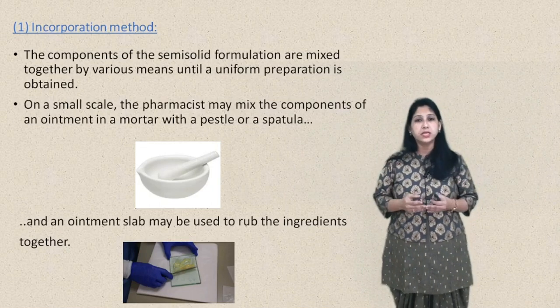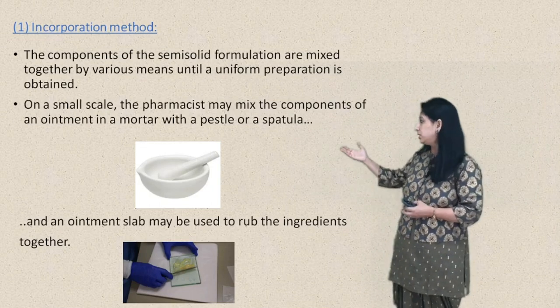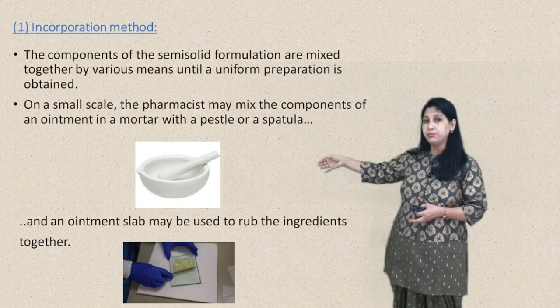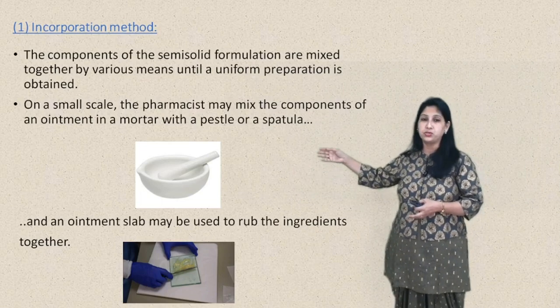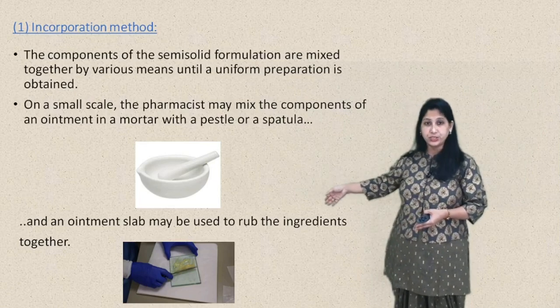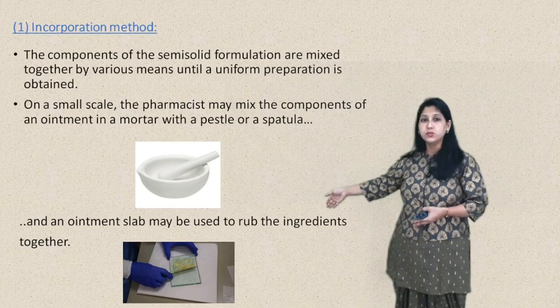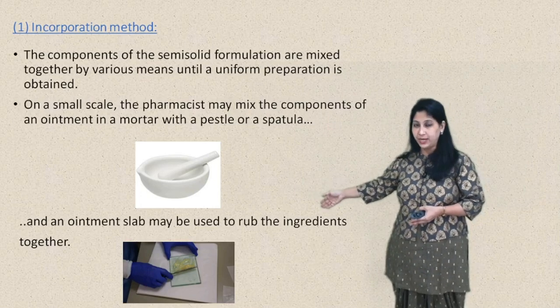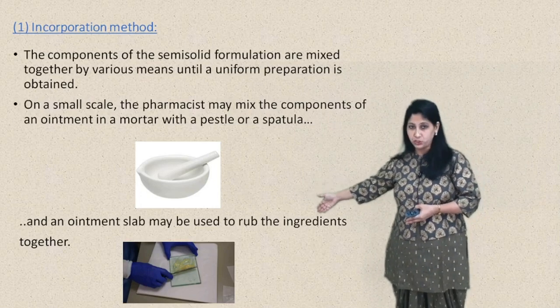On a small scale, all the ingredients are taken in a mortar and triturated with either a spatula or pestle. Or trituration or levigation can be done on the ointment slab with the help of a spatula.